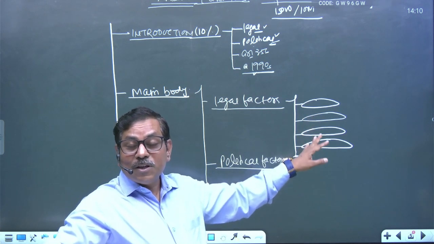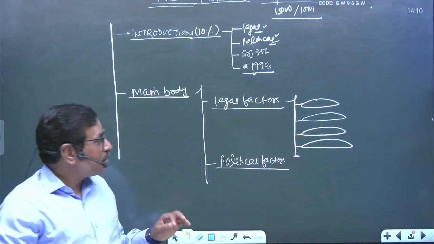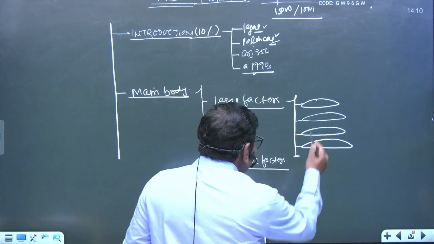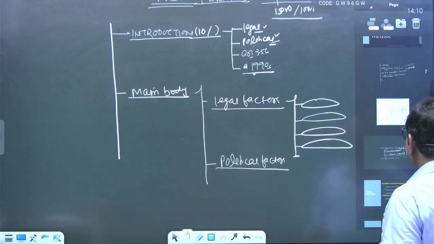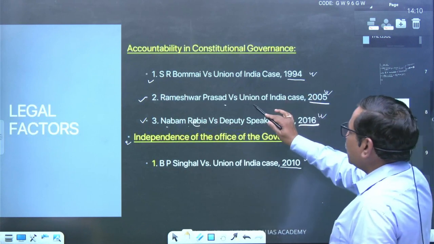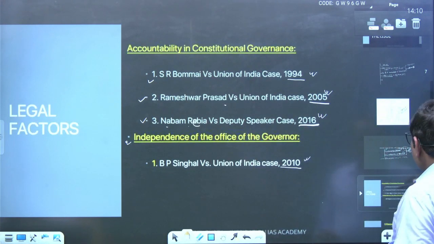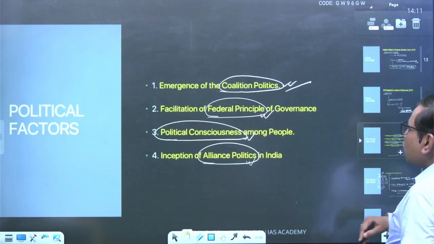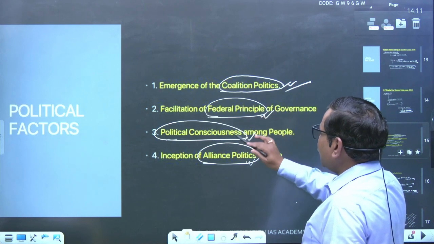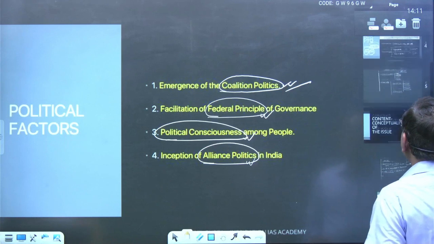Then you have to describe each and everything appropriately, right? So that is important here. Political factor, ये चार चीज वही लिखोगे that is mentioned under this one. That is four important areas: Bommai, Rameshwar, Arabia and VP Singh is concerned. The same way you have to write in political factor with analysis of this particular four important: coalition government, federalism, political consciousness and inception. So let us go for this one.